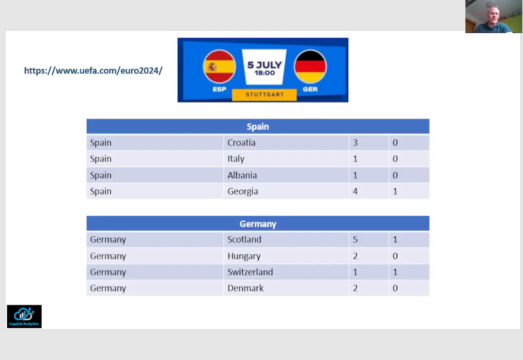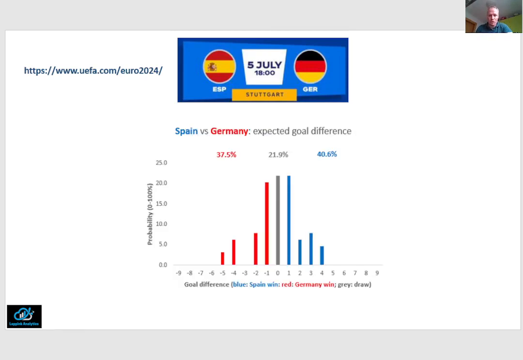So we end up with 8 numbers of goals for Spain, their own goals in favor, and Germany's goals against. And we also end up with 8 numbers of goals for Germany, that is, their own goals in favor and Spain's goals against. We then compare each number that we got for Spain with each number that we got for Germany. So that gives 8 times 8 equals 64 comparisons of 2 numbers. And that results in this chart.